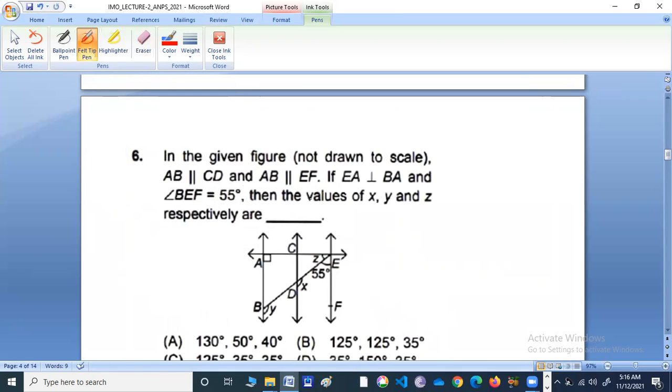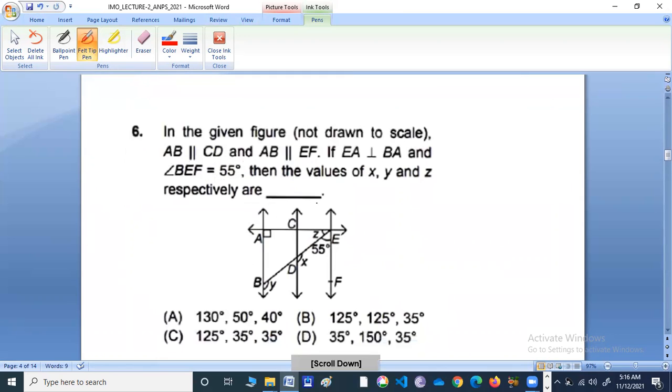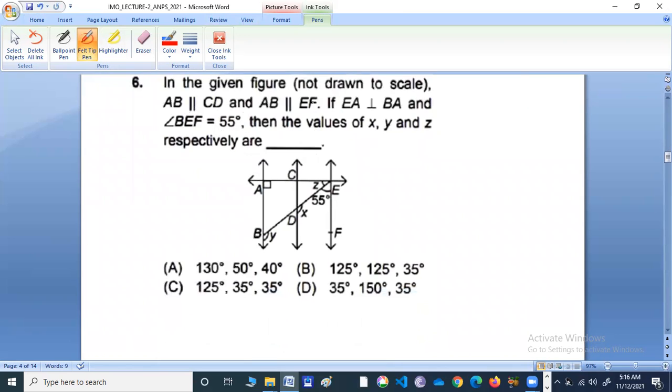Okay, so what they have given, as you can read, what they require is to find the value of x, y, and z. This is 55 degree.